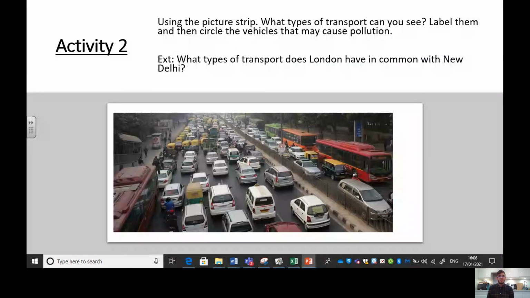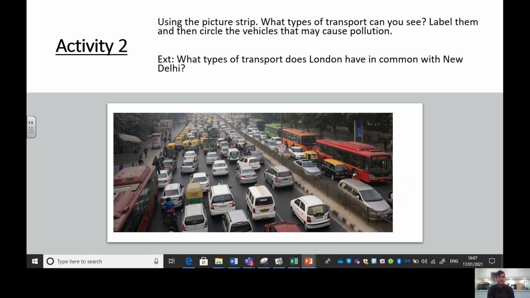What you're going to do now for your second activity is to look at the picture strip on the piece of paper, and write down all the types of transport you can see in New Delhi. Once you've done that, I would like you to circle the vehicles that you think will cause pollution and make the smog worse. So circle the vehicles that you've written down that you think will cause pollution.